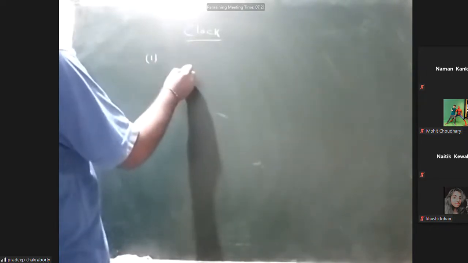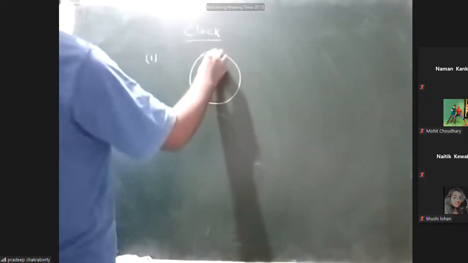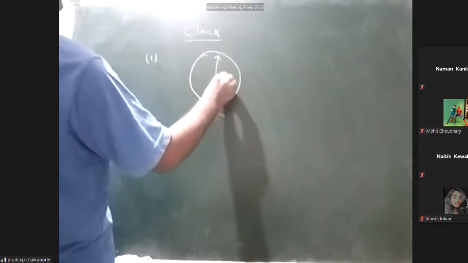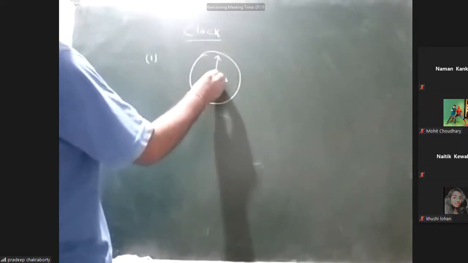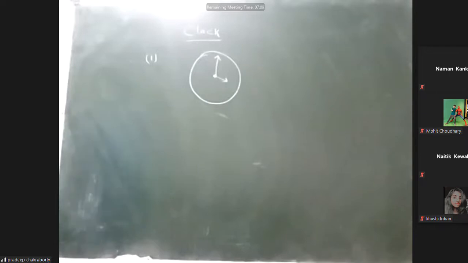So when we are talking about clock, we mean not a digital clock but an analog clock. We are not going to see the digital. We can see the wall clock or wristwatch, whatever is there in our hand, not digital. Okay, now see, this is a clock. So in short, first I'm explaining this. So clock is a complete round like this. Okay, so this is the minute hand, this is the hour hand. Second hand is not showing. I'm not showing the second hand.